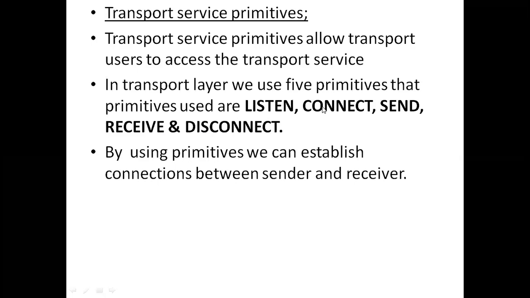If both the client and server are synchronized, then there will be a connection establishment between the client and server. Once the connection is established, they can send and receive the messages. Once the data transfer is over, disconnect is used to release the connection. You should not use the word remove. Disconnect is used to release the connection. So in order to establish the connection between the sender and the receiver, we have to use these service primitives: listen, connect, send, receive, and disconnect.